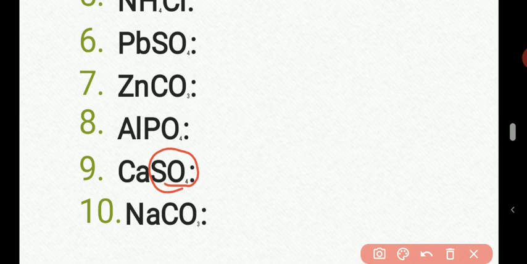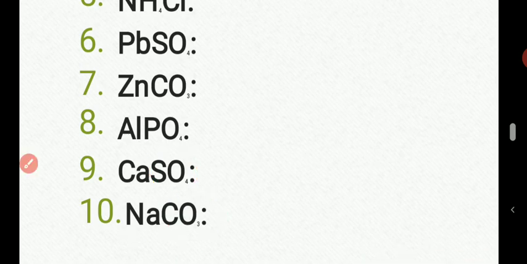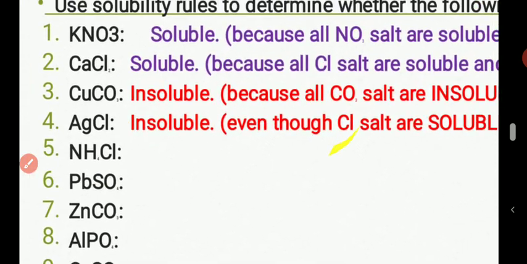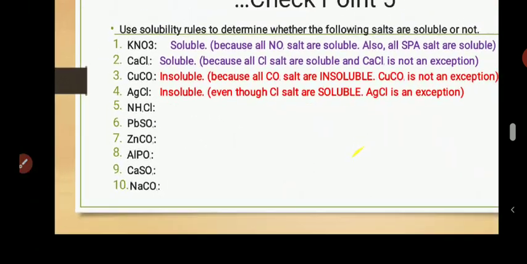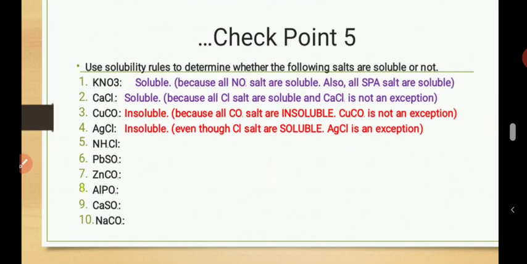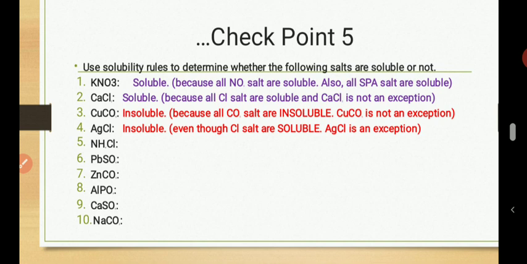Then sodium carbonate is a carbonate salt. So you go and check under carbonate. Are carbonates soluble, or does it have sodium at the back? Would that make it dissolve or not? So that's how you check and you confirm whether salts are soluble or not. So let me see your answers to this. Just go through it, and if there's any you don't understand whether it's soluble or not, let me know.